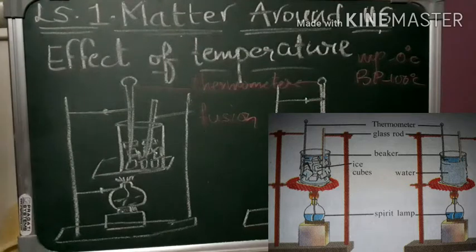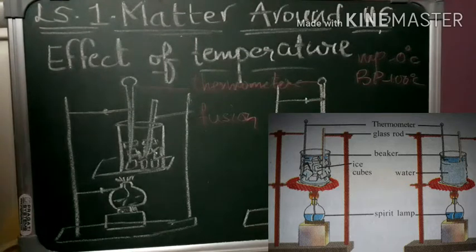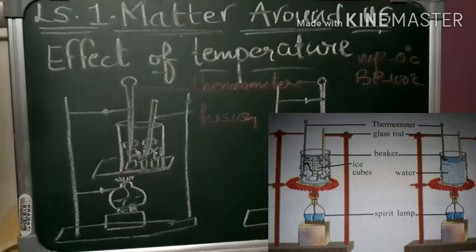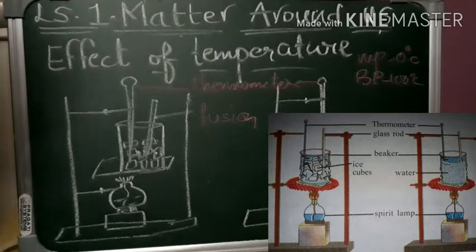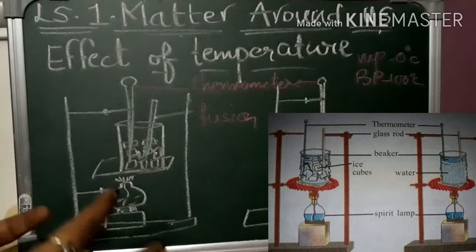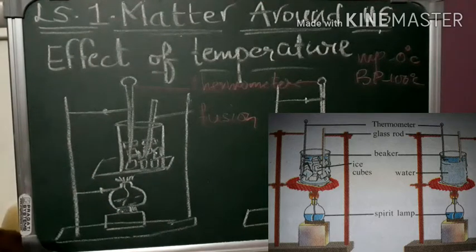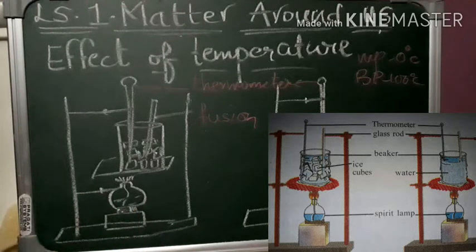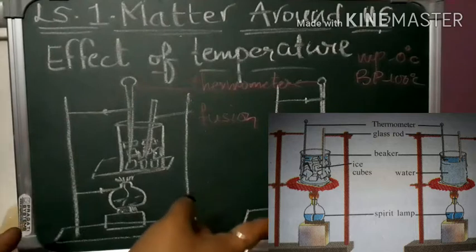The melting point of a substance depends on the strength of the force of attraction among the particles. The higher the attraction, the higher the melting point. The heat energy absorbed by the ice without showing any rise in temperature is used up in changing the state by overcoming the force of attraction among the particles. So particles in water at 0 degrees have more energy as compared to the particles in ice at the same temperature, because the particles absorb heat during this process of conversion from ice to water.